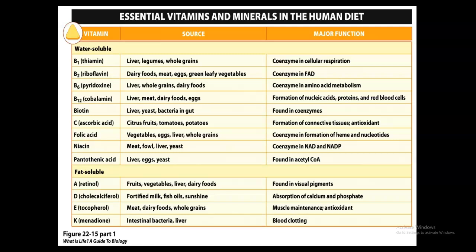Then we have ascorbic acid, or vitamin C. That's going to be closely related chemically to monosaccharides. Its functions are going to be poorly understood, but it's thought that we need these to help produce things such as collagen, help with our metabolism, certain amino acids, and absorption of iron. There's actually no evidence that it's going to be beneficial in preventing things like the common cold. However, it might work in helping to create things like your antibodies. And these are going to be found in things such as citrus fruits, tomatoes, and green vegetables.